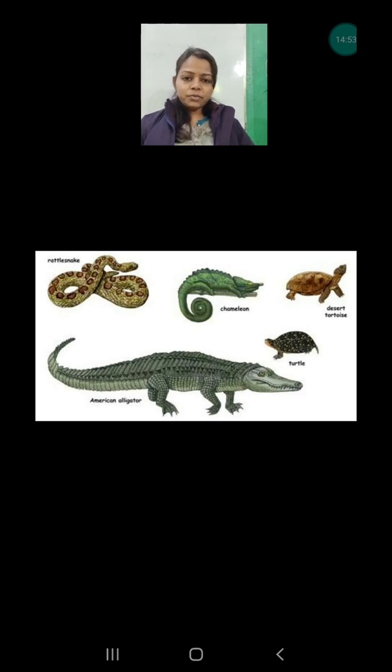Here is one more thing: how they lay the eggs. They lay the eggs by making a hole in the ground. In the hole they lay the eggs, and they cover it with shallow soil. After some time the babies come out and move here and there.